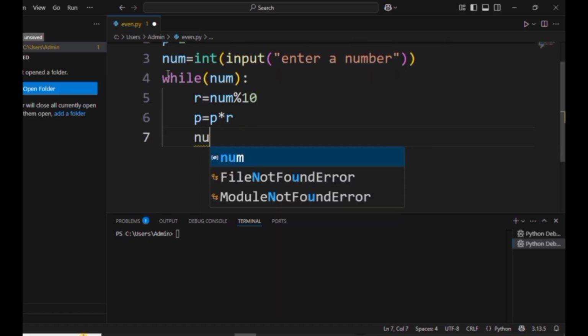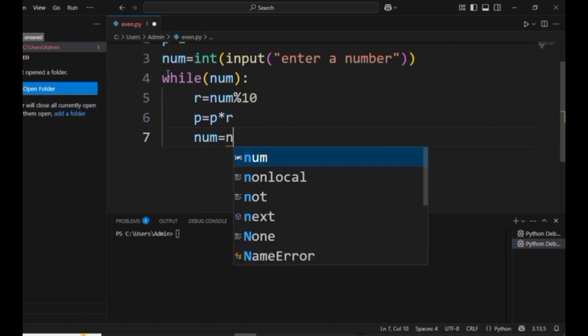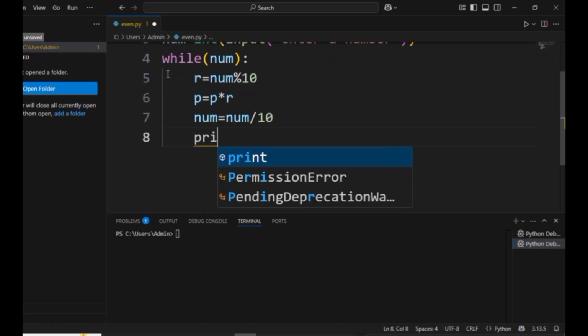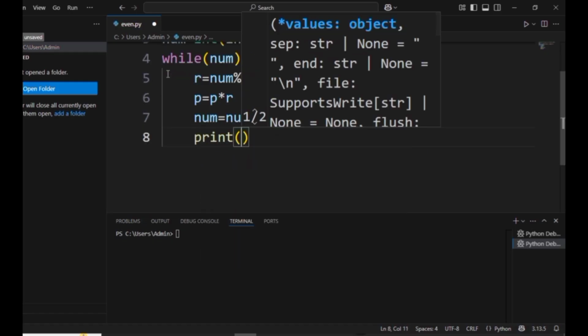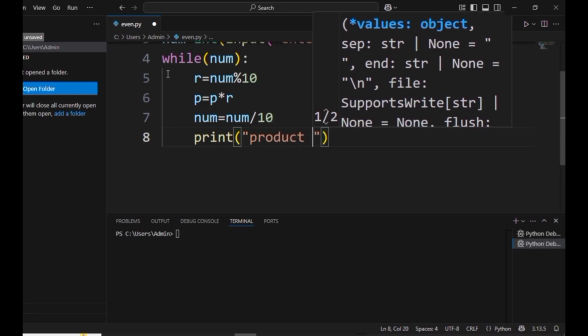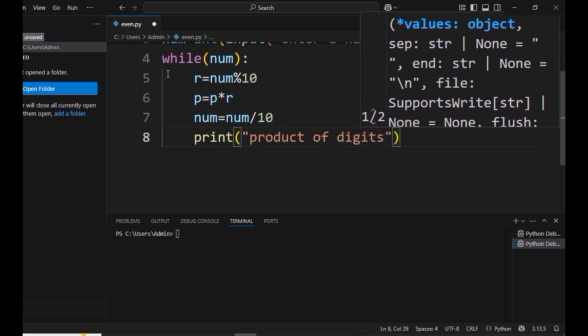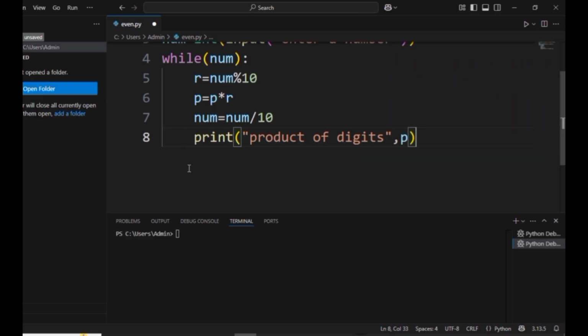With the 5, we multiply, because here we are finding the product. And finally we write num equals num by 10. Num by 10 will give the quotient value. Suppose we have taken 245, the modulus will be 5 and num by 10 will be 24. Again the loop repeats.